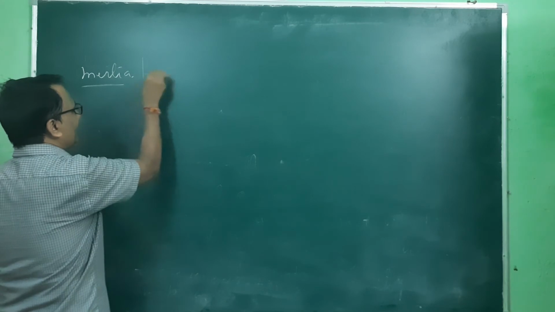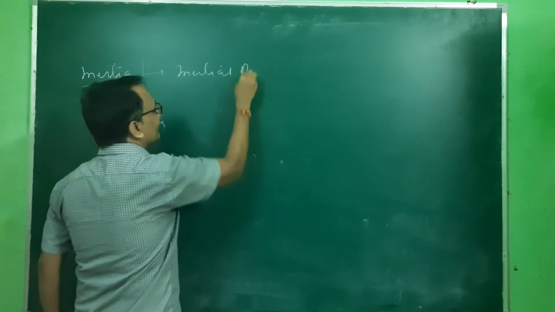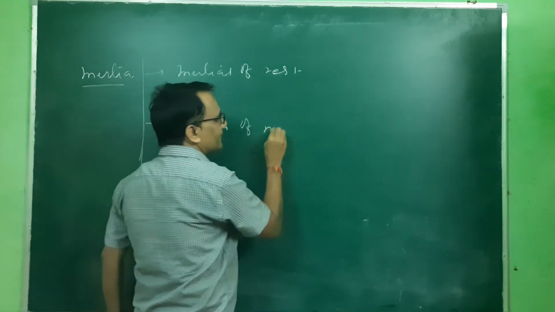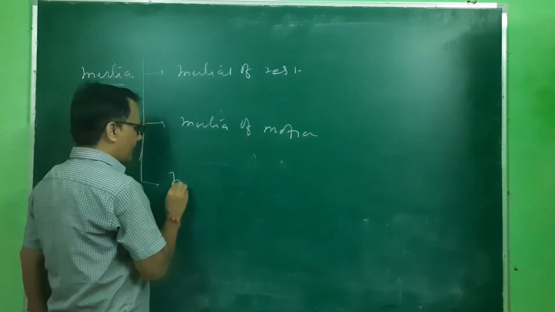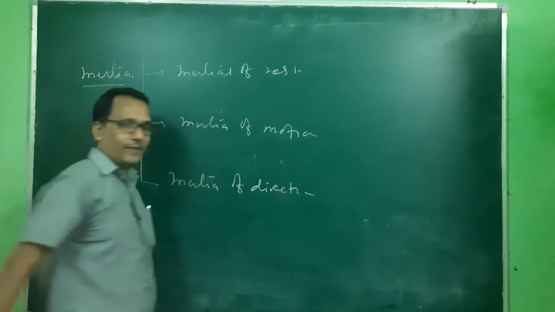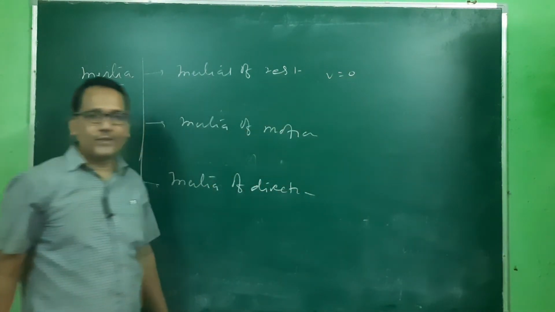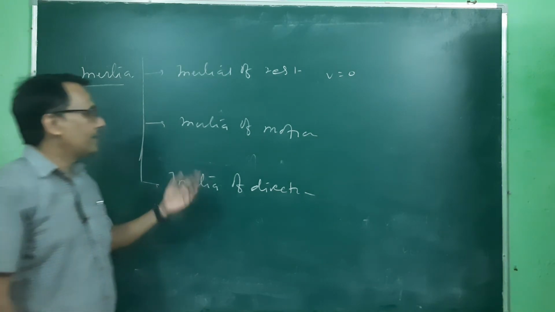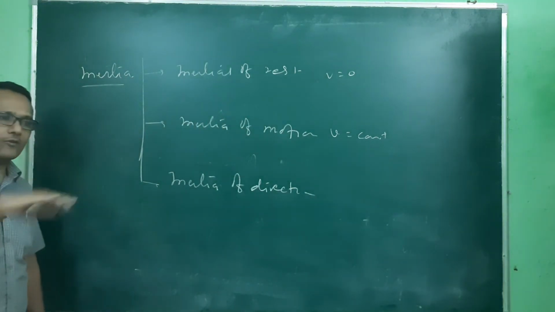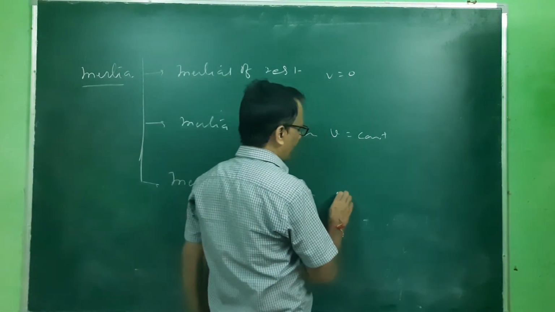Inertia is classified into three parts. One is inertia of rest, second is inertia of motion, and third is inertia of direction. So we have three types of inertia, one can say. If that object is at rest, this V is 0, and remains 0 until external force is applied. If this V is constant, its motion will be continuously constant until any external force is applied. And here this V is in the same direction.